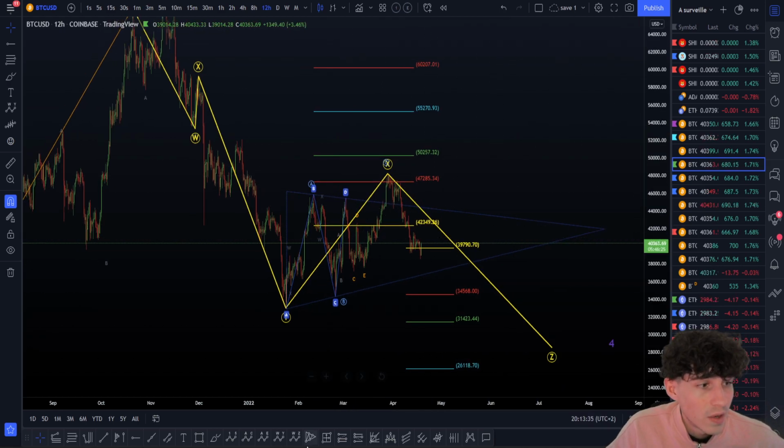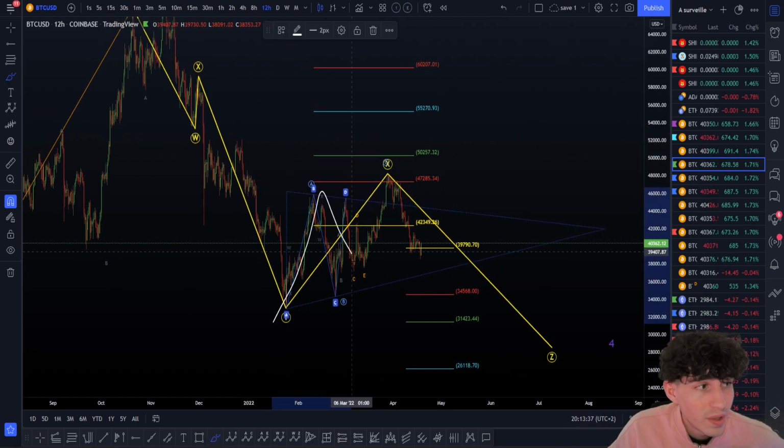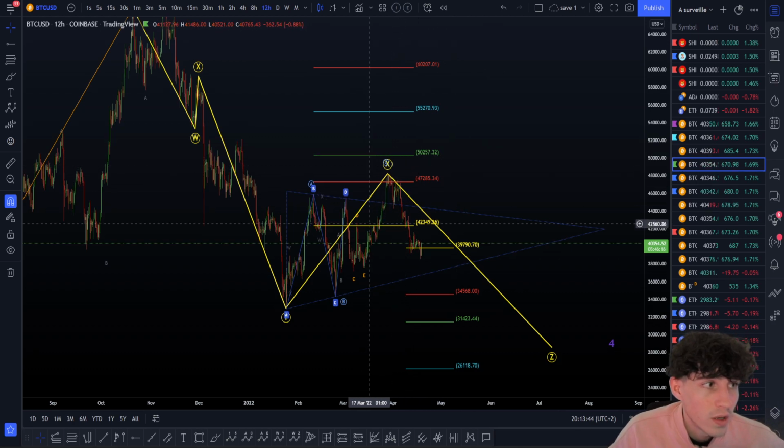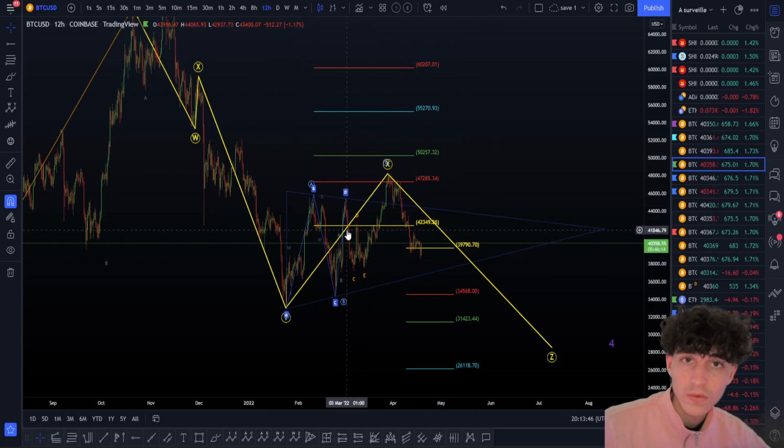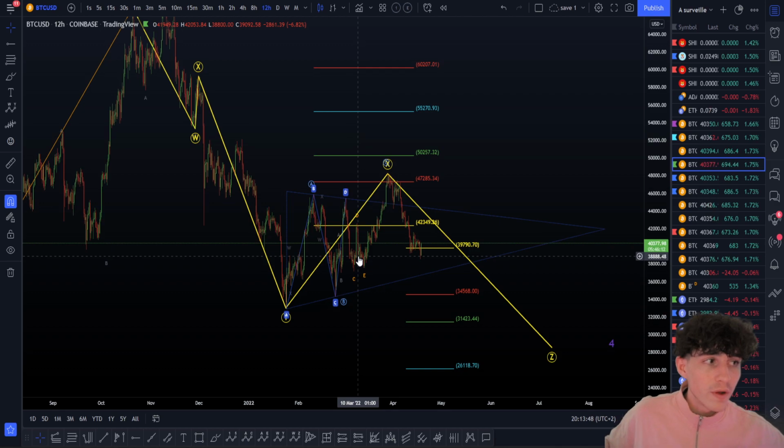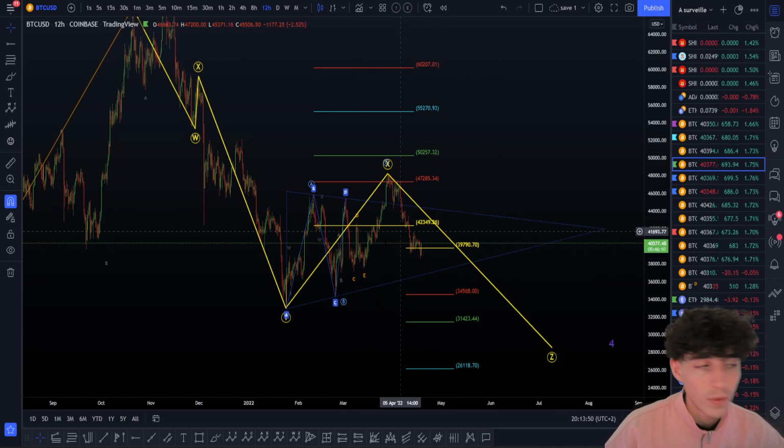With this, that results in an A, a B, and a C: an A wave with a triangle A, B, C, D, E, and then a C wave like this. Why not a double XY? Because inside the X wave of a double XY, you cannot get a triangle, or only in a very, very rare case, but I will not take this, as it is a very rare case.